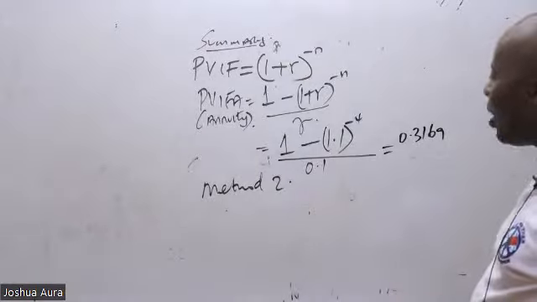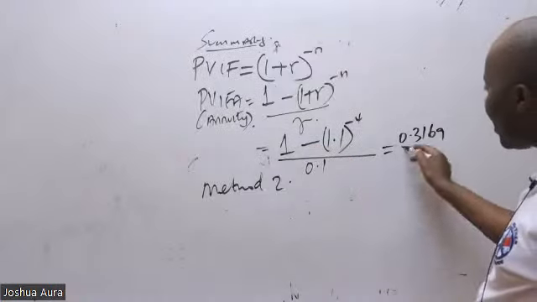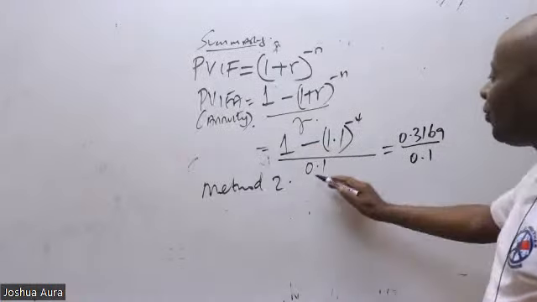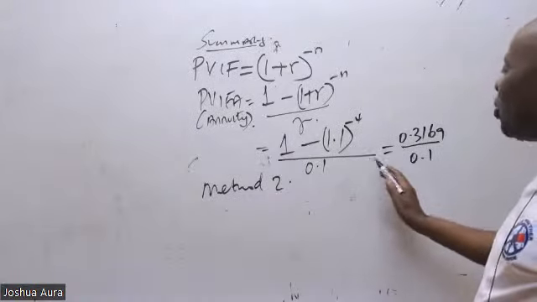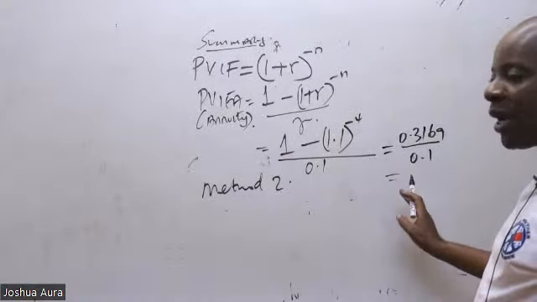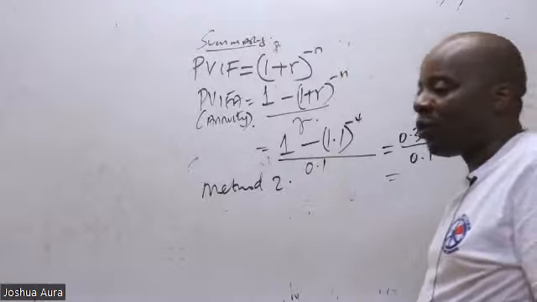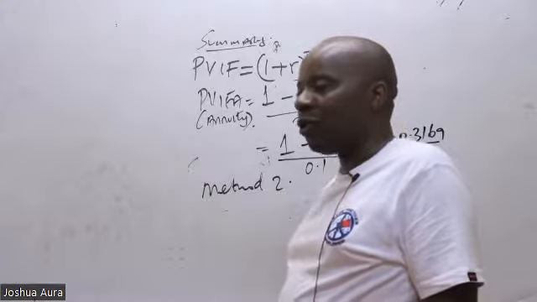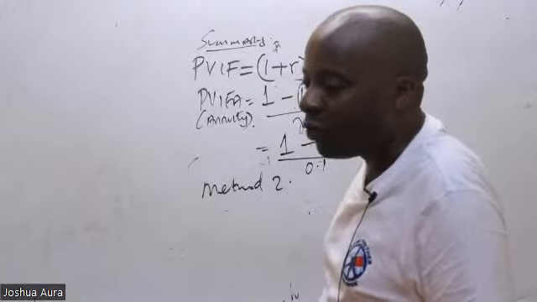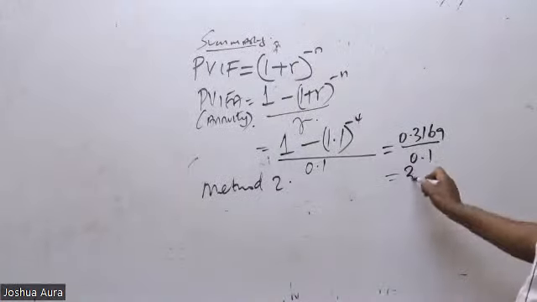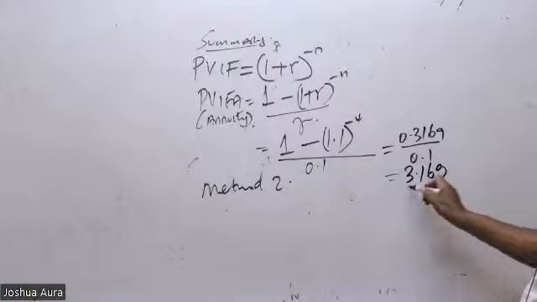And then after you get this figure, please divide it by 0.1. Can you kindly go ahead and divide it by 0.1? When you do that, according to Veronica, we are getting 3.169.